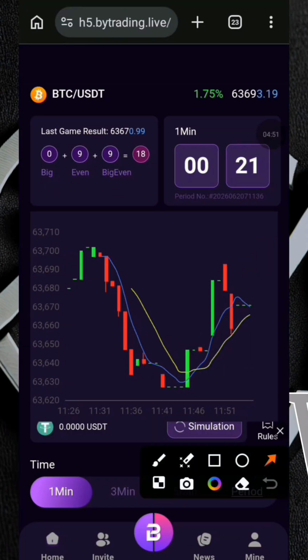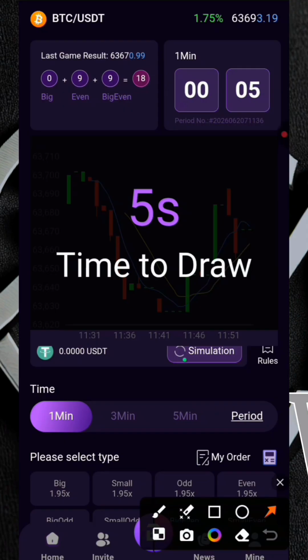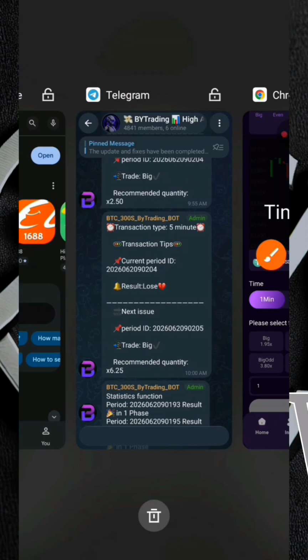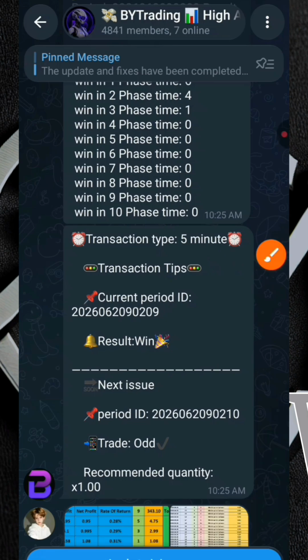All right. So one other thing that you need to take note of right here is, of course, the timer right here. You can see this timer right here. Now let me take you to 5-minute charts. All you have to do is click over here on 5 minutes, then you'll be brought to the 5 minutes trading chart. For this signal group, they operate on 5 minutes trading charts. The signals dropped in the group are mainly for the 5 minutes trading charts.